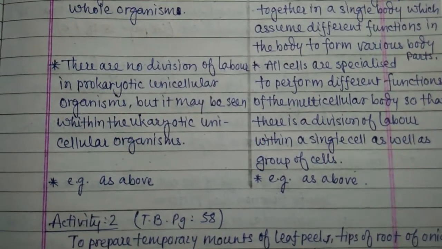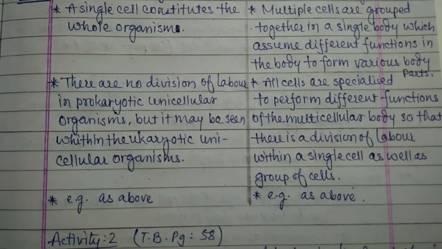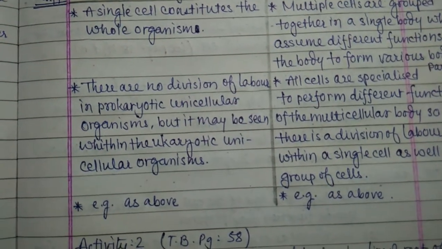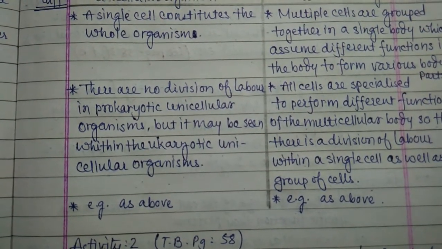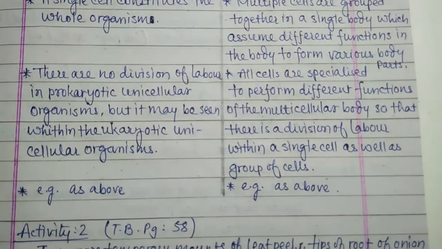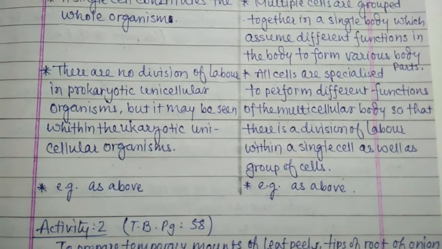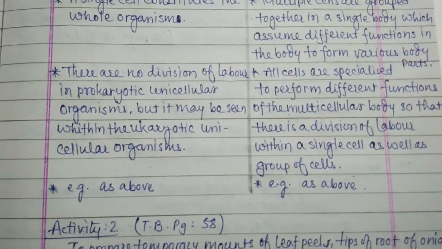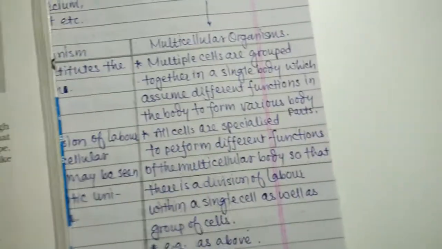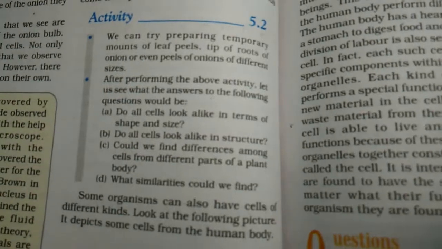There is no division of labor in a prokaryotic unicellular organism, but it may be seen within a eukaryotic unicellular organism. Further, we discuss prokaryotic and eukaryotic. All cells are specialized to perform different functions of the multicellular body, so that there is a division of labor within a single cell as well as a group of cells. We discuss further. Now, activity 5.2.